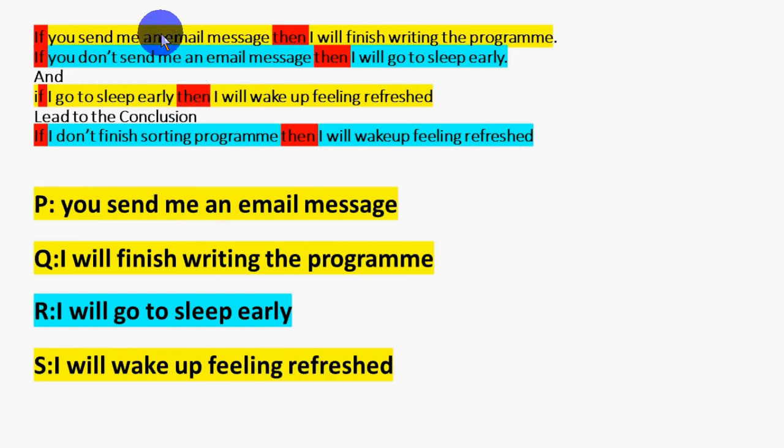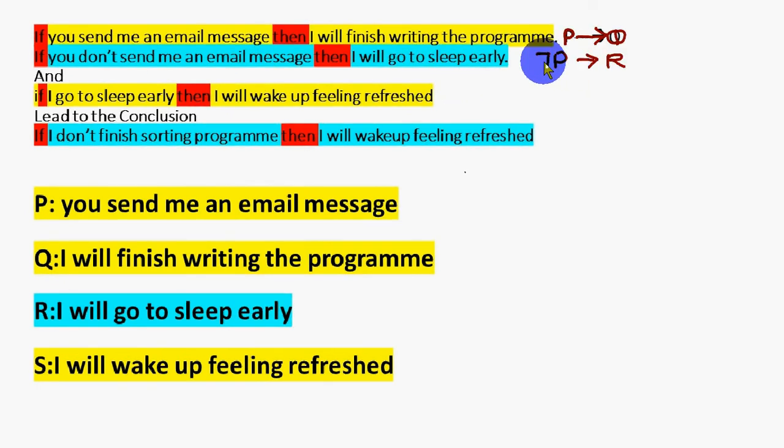So now we convert the first statement in terms of P, Q, R, S. If you send me an email message, if-then means conditional. So this is P, I will finish writing the program is Q, therefore we are left with P conditional Q. Second, if you don't send an email message, don't send means negation, that means not P conditional R. R means I will go to sleep early.